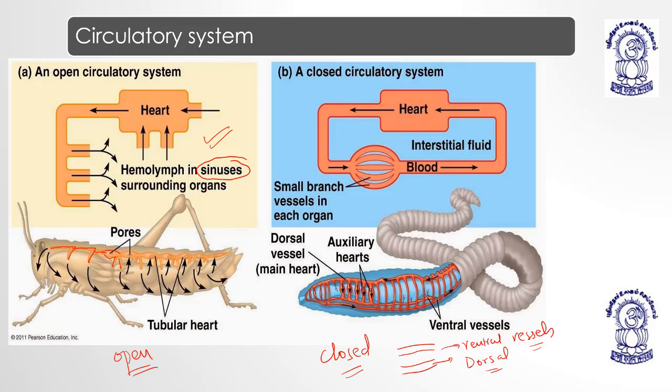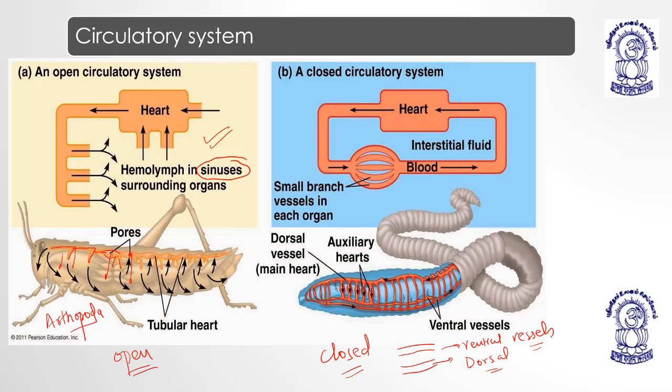Okay, in case of humans or these annelids, the blood is actually distributed according to the requirement of that organ to perform a particular function. But in case of open circulatory system, there is no such distribution. So blood travels openly and it moves through the spaces. The spaces are having pores. From these pores, the blood leaks into these areas, and it diffuses the oxygen through trachea or spiracles in case of arthropoda.